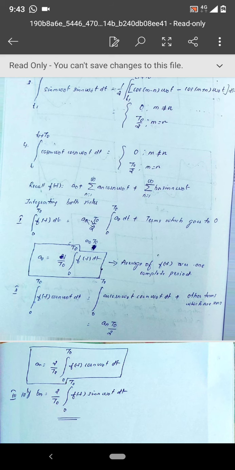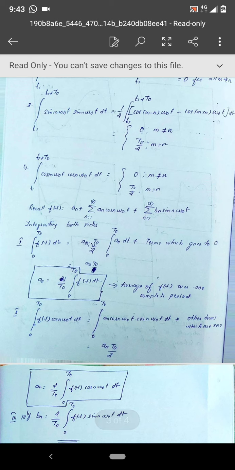So these are the terms a naught, an and bn, where we represented the f of t in sinusoidal terms. Okay, so with this I conclude today's class, and in tomorrow's class we will see some more modification, that is we will see half wave symmetry and other things, and we'll solve 2-3 problems also after that, and thereafter we'll be moving to the trigonometric form of Fourier series.